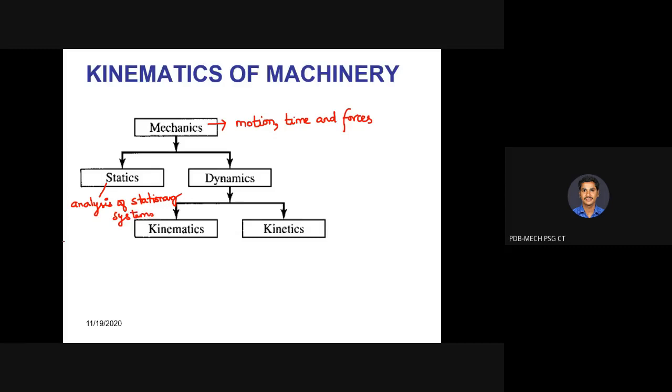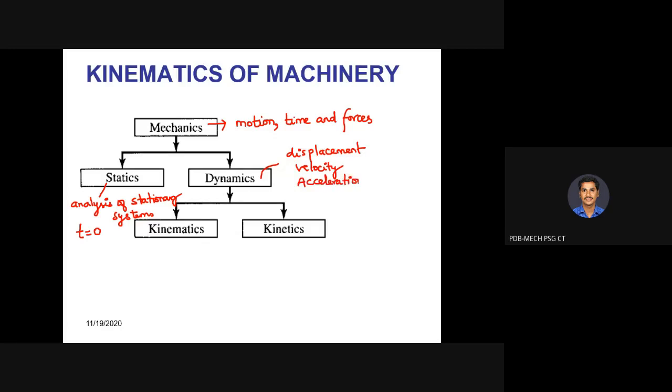In this, we are not going to consider time as an important factor. Only we are going to consider forces. So time is going to be 0, or we are not going to consider any time factor here. Whereas in dynamics, we are going to consider time in the sense that we are going to concentrate on displacement, velocity, and acceleration.